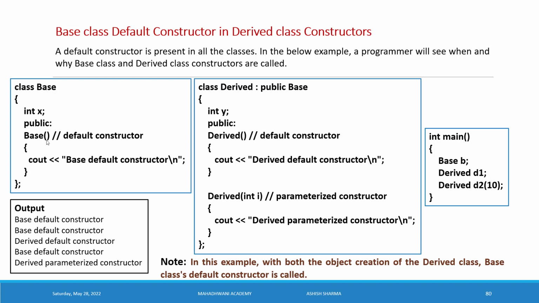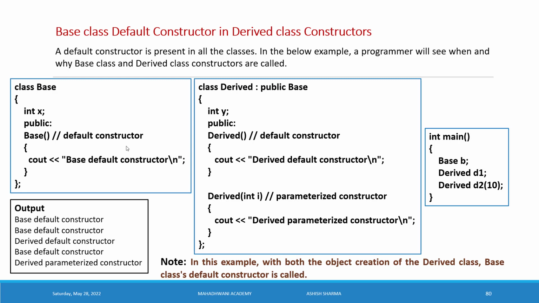I will leave the lecture link in the description box of this lecture. The base default constructor has the definition cout "base default constructor", only this statement written with the cout object. Now close the constructor definition and close the class.